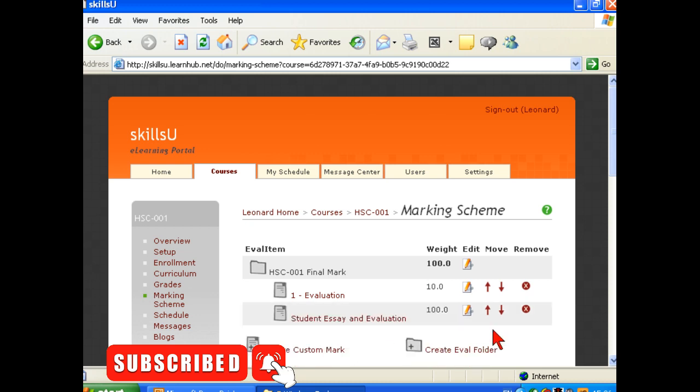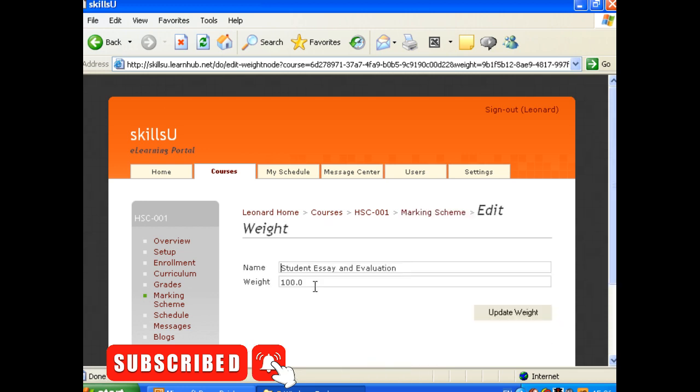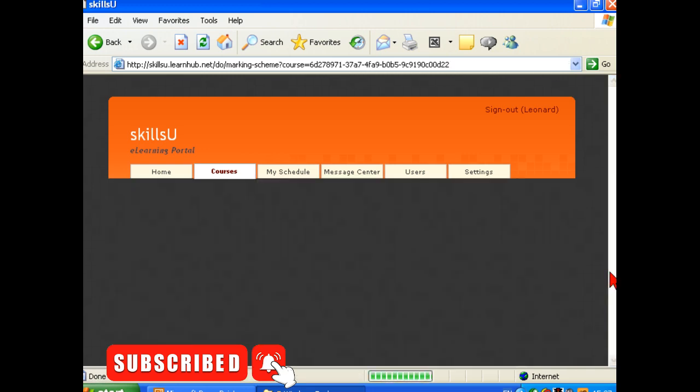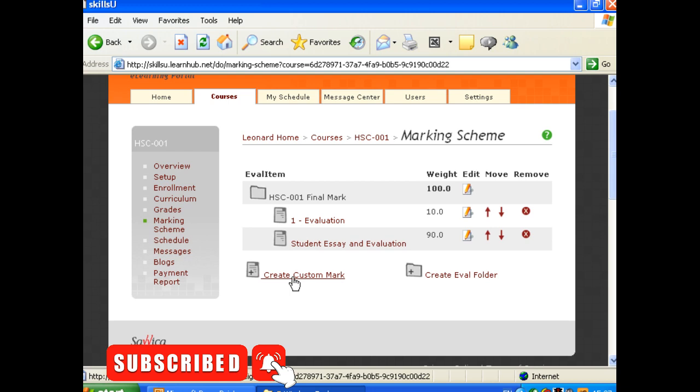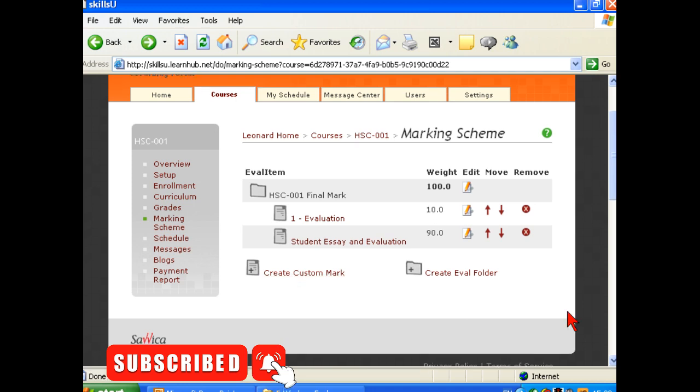I'm going to add this to the marking scheme, edit it, and this was 90, the other marks, 89 for the essay and 1 for that odd question. And we'll update the weight here. You can also create a custom mark to give them an extra couple of points just for showing up. They'll always get the custom mark here. And there you go, that's your marking scheme.